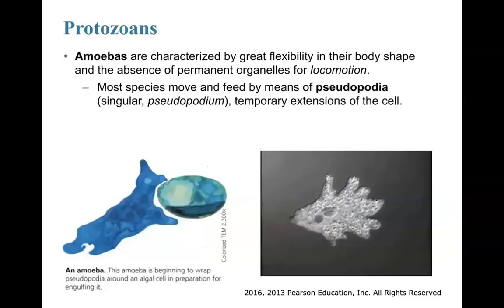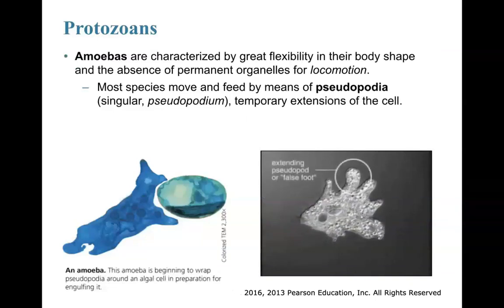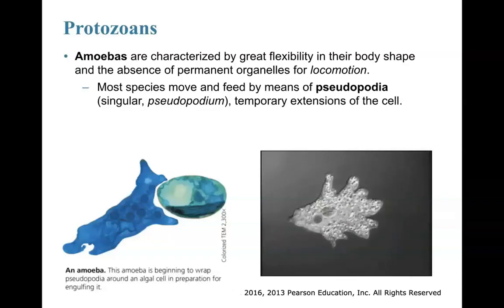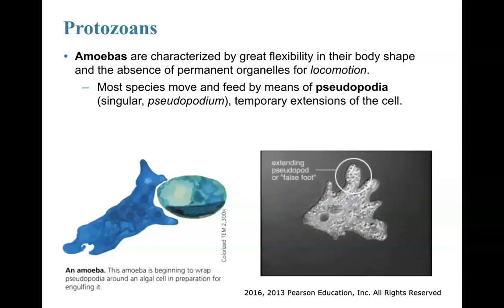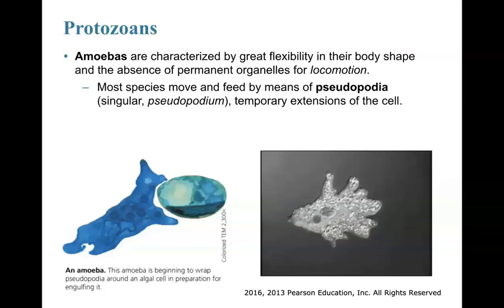Some other types of protozoans, amoeba is another guy. Amoebas are characterized by great flexibility in their body shape. They can actually morph into different shapes, and this has to do with the fluid-like nature of their bodies, and they actually do not have permanent organelles for locomotion. So locomotion is a nice fancy word to say how they relocate themselves, how they move.